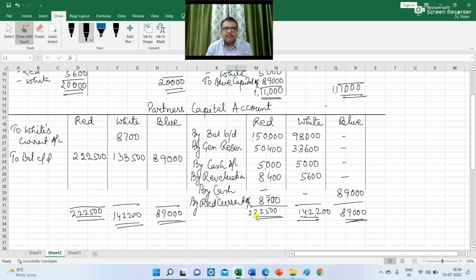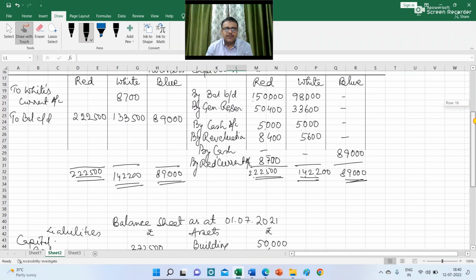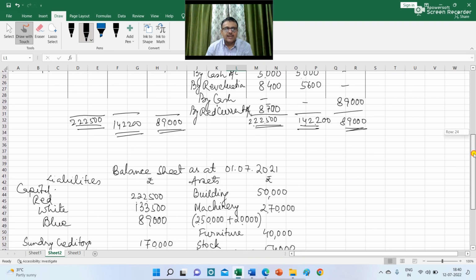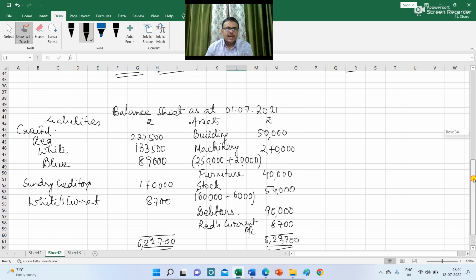So we find a balance on the credit side in the red column, that is 8,700. So he is supposed to bring this amount as his capital. So I have adjusted it against red's current account. Similarly, I got a balance of 8,700 in the white's column. So I have transferred this balance to white's current account. So after incorporating this adjustment, we have to prepare the closing balance sheet, that is the balance sheet after blue's admission.